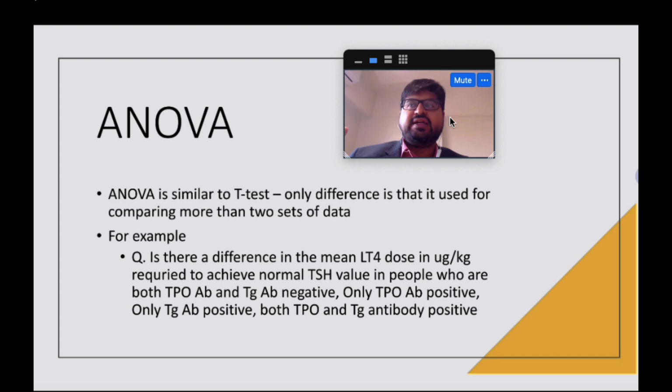So I'm looking at 4 data sets. One set is anti-TPO positive with anti-TG negative, second set would be anti-TG positive with anti-TPO negative, the third set would be both anti-TG and anti-TPO negative, and fourth would be both anti-TPO and anti-TG positive. So is there a difference in these 4 groups, right? And if I'm comparing this, I'll use an ANOVA test, right?